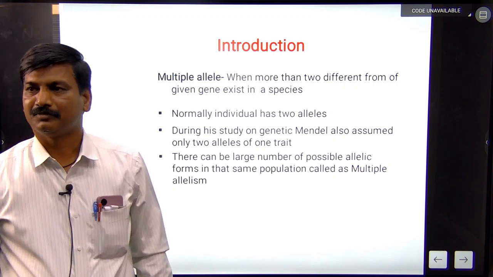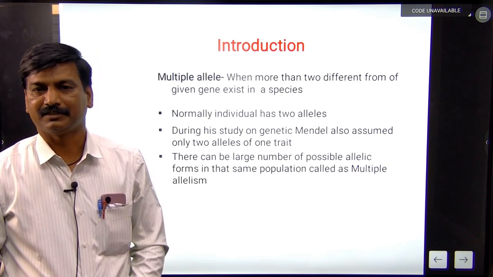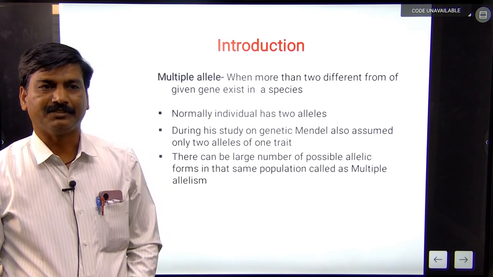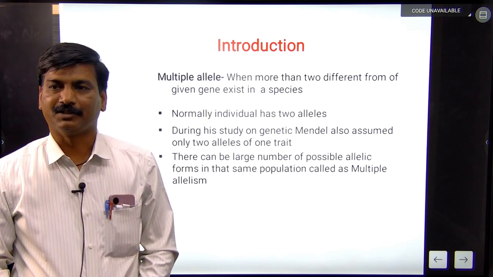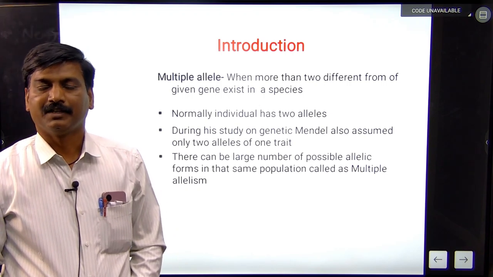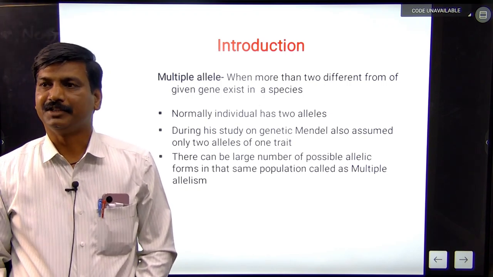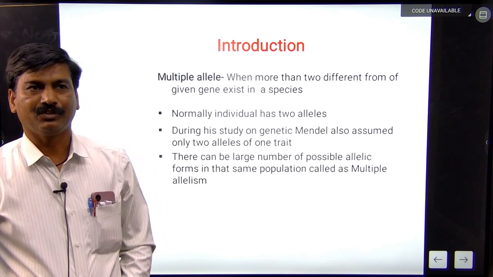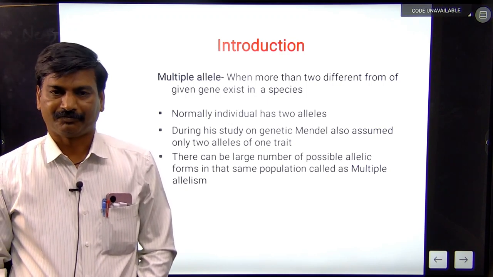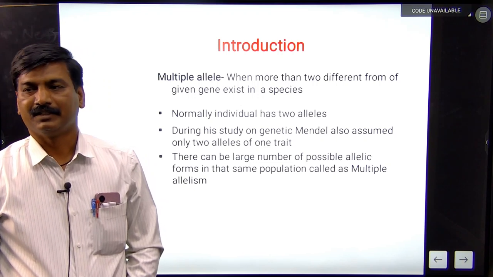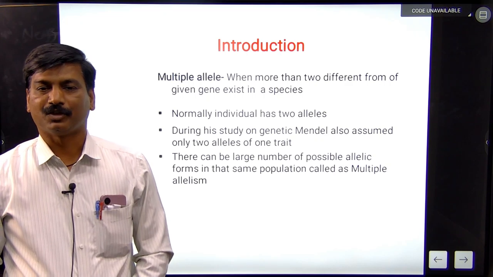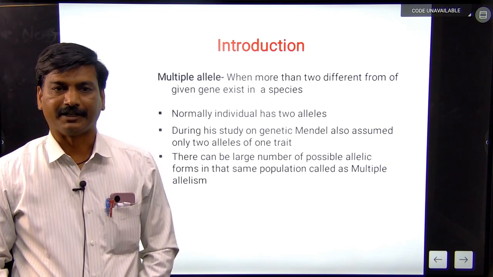First of all, what is meant by multiple alleles? Multiple alleles means two or more different forms of a gene exist in the same species. Normally, an individual has two alleles, and during his study, the geneticist Mendel also assumed only two types of alleles of one trait.